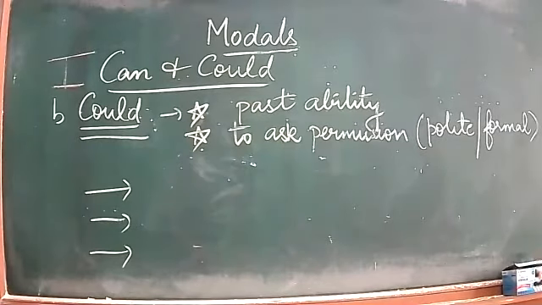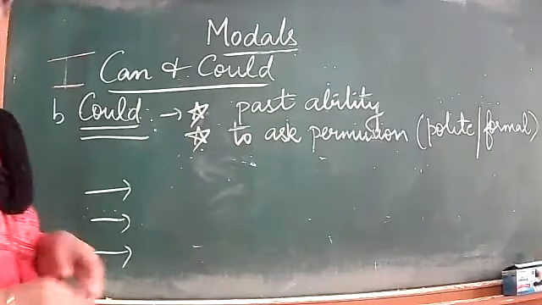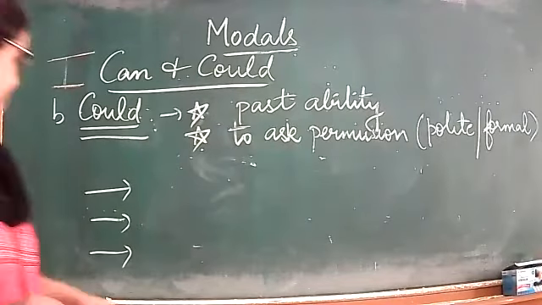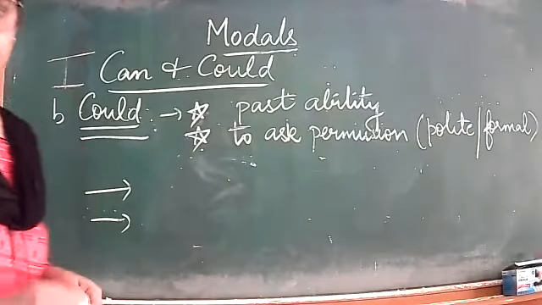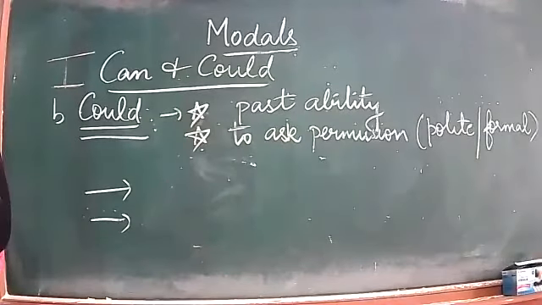Shubh and Guneet will tell us one example. Yes. I could climb a tree. Okay, beta, you have to add something which will show that this is past tense. You have to add some words to show that. I could climb a tree when I was younger. Exactly. I could climb a tree when I was young. So you have to show me that you are talking about past tense only.